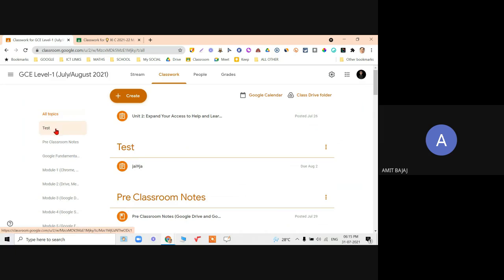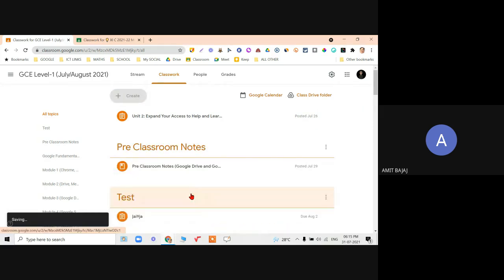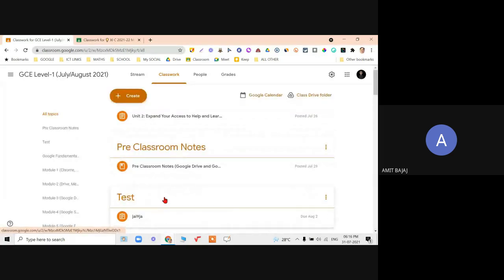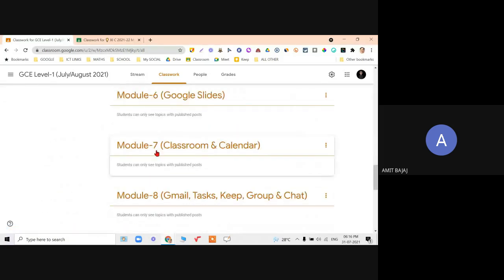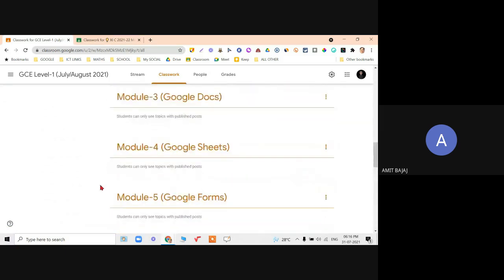Another very important thing, test is coming at the top. What if I want to drag it? Check it out. Just left click of the mouse and drag it. So drag and drop work so well here. It is very easy. I want to drag it to the top, that I can do. I want to drag module 7 before this, so that can easily be done.